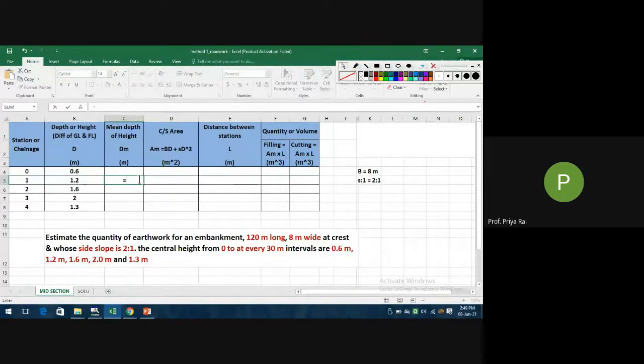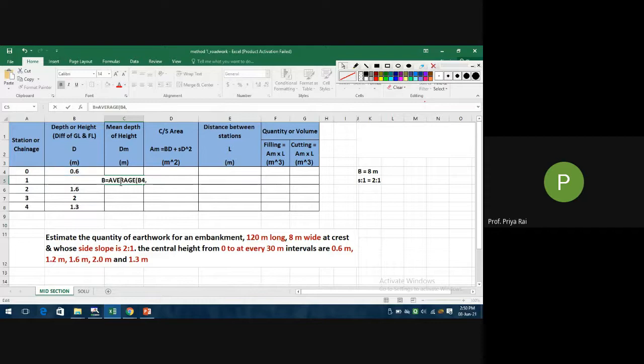See, equals to, then average. See here, average value it is coming, double click on it. Then select the cell. See this cell, comma, then this cell. This is actually how much? B5. You can write it also.